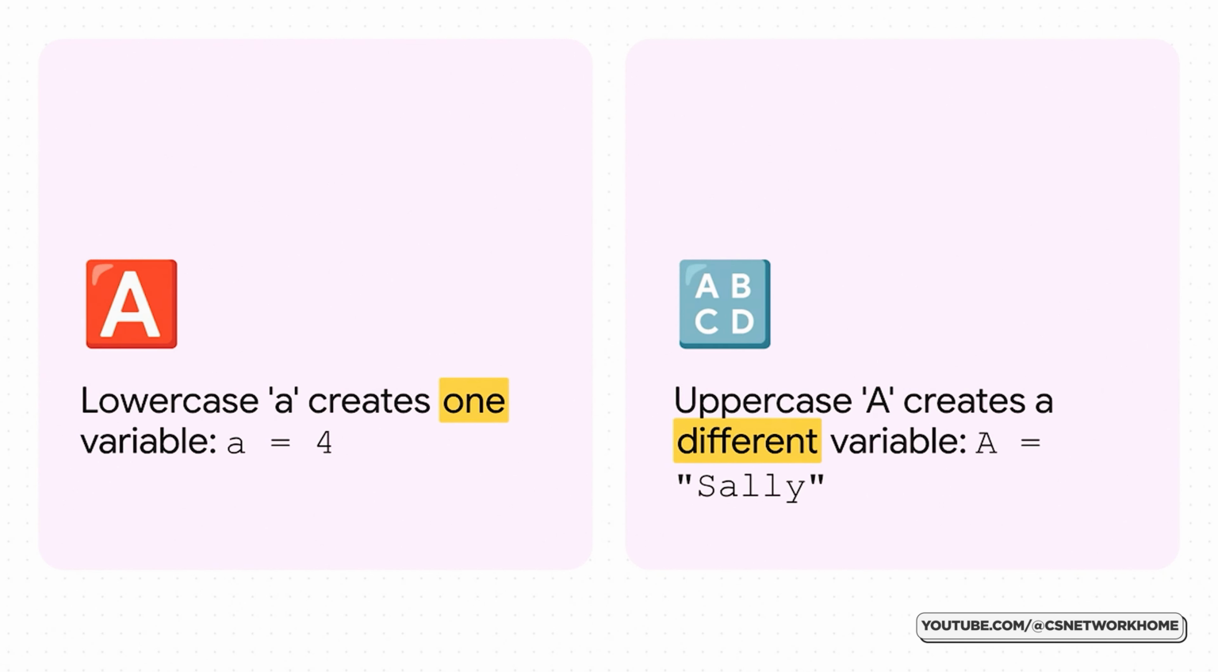Now this one is super important. Variable names are case sensitive. That means a lowercase a and a capital A are not the same thing. They're two totally different, completely separate containers. Forgetting this is probably one of the most common mistakes new coders make.